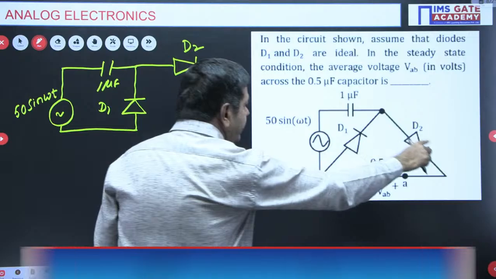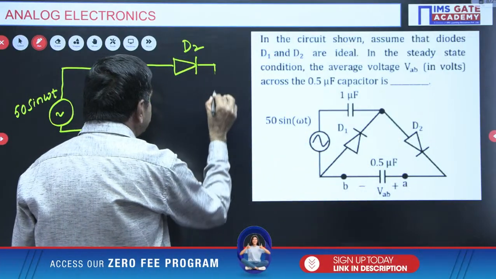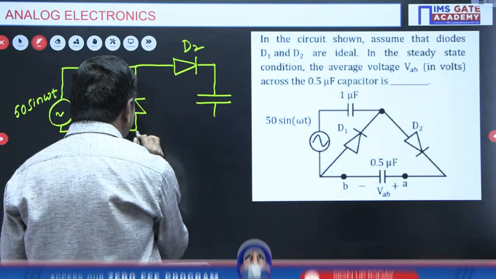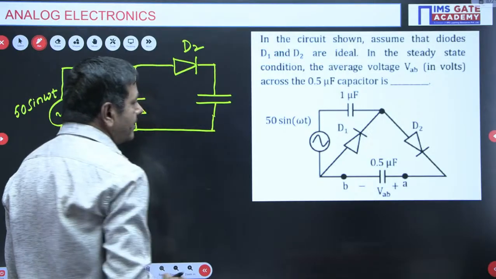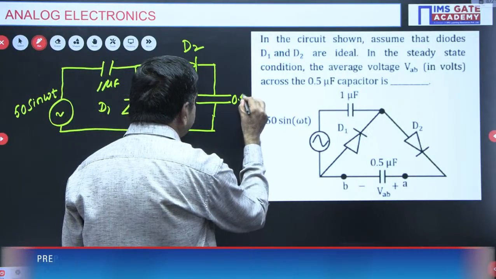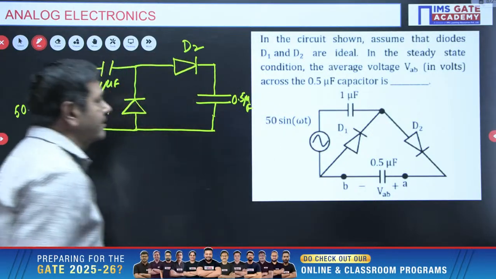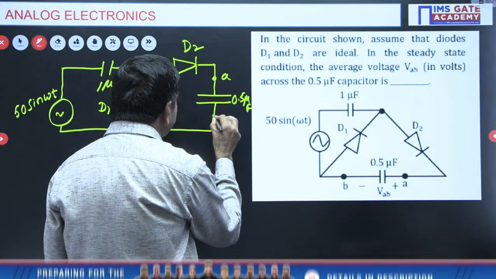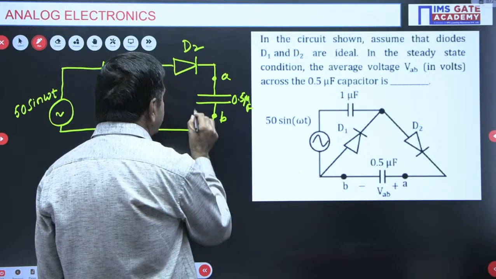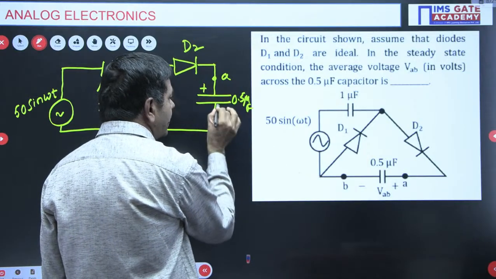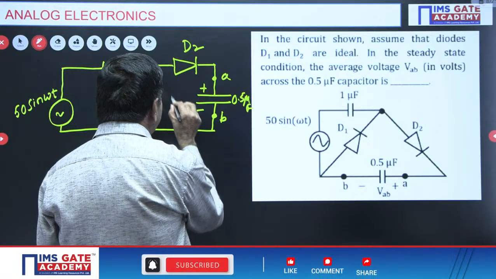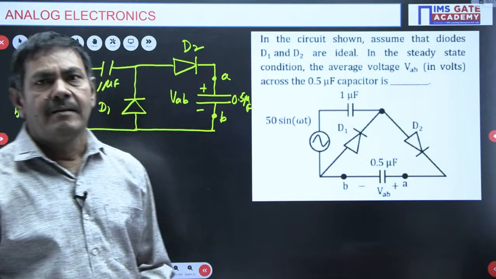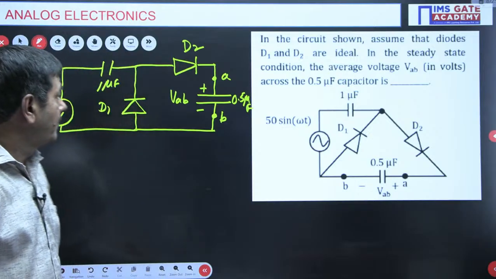After D2, a capacitor is connected. This capacitor is directly connected to this side. This is 0.5 microfarads, it is given. The polarity is given here: this point is A and this point is B, with polarity plus and minus. Here VAB is given, this voltage. It is asking to find VAB. This is VAB.